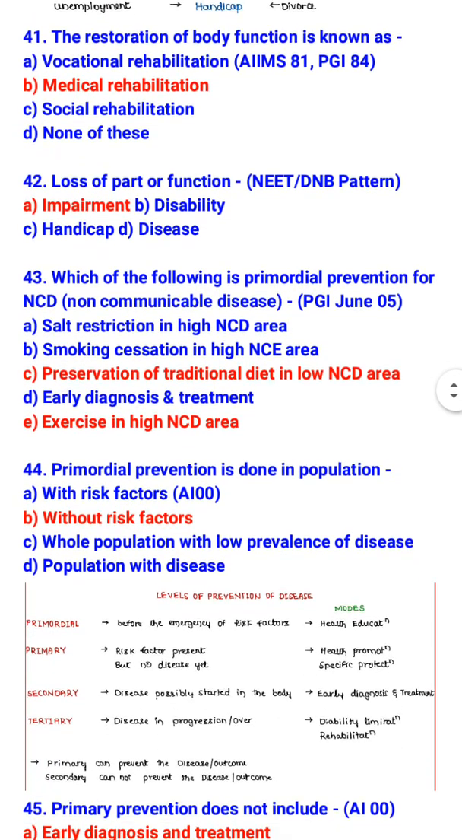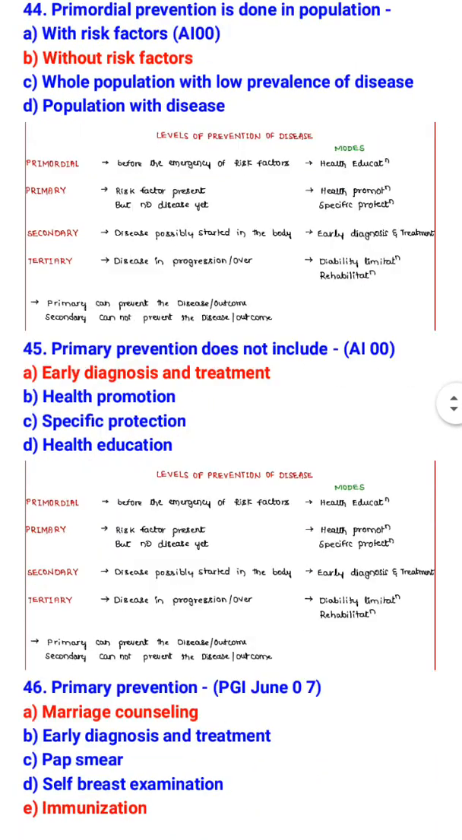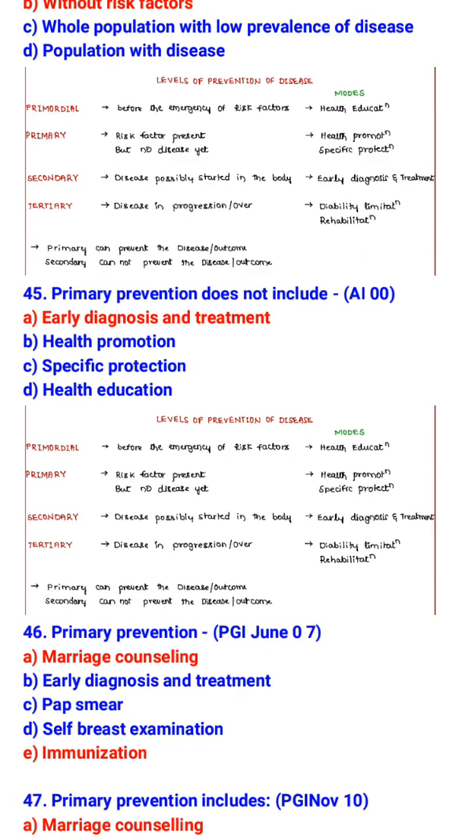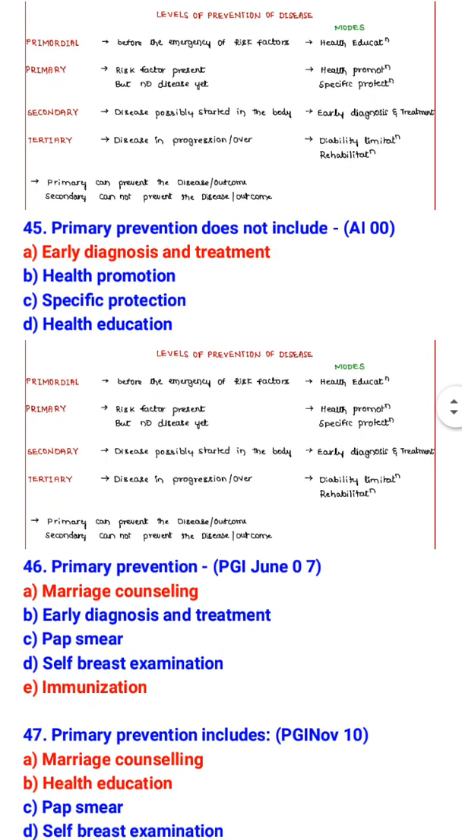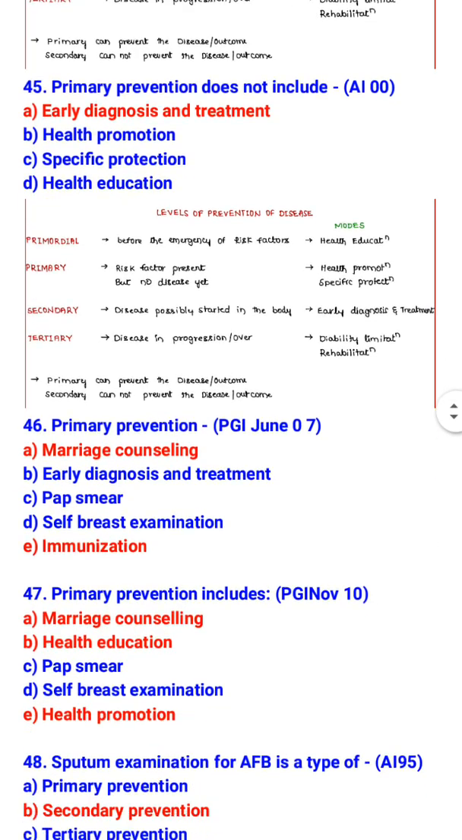Which of the following is primordial prevention for NCD, that is non-communicable diseases? Preservation of traditional diet in low NCD area, exercise in high NCD area. Primordial prevention is done in population without risk factors. Primary prevention does not include early diagnosis and treatment. It includes health promotion, specific protection, and health education.